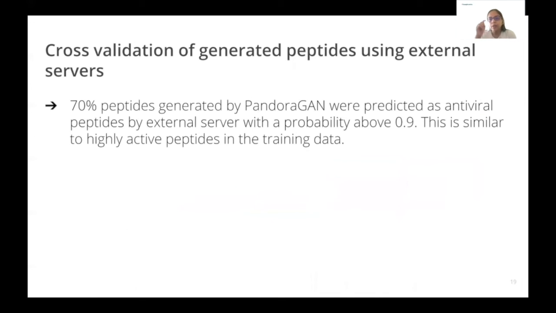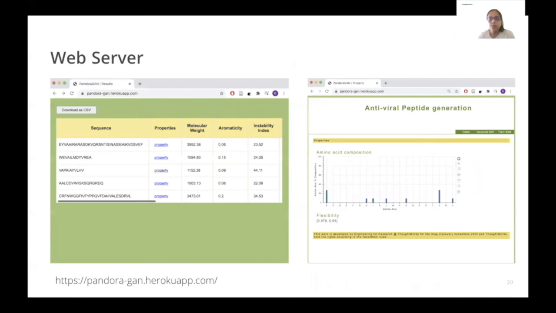Now, once we did the validation using the plots and the statistical validation, we also cross-validated it against external servers like AVP-Pred and found that 70% of our sequences were identified as antiviral peptides. To conclude, we also created a web server where a user can give a number of sequences and then they get an output of the Pandora GAN generated sequences along with certain properties where they can look at them and decide if the sequences are of their use.